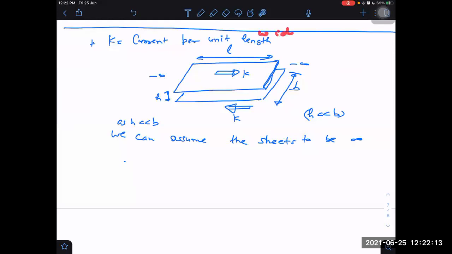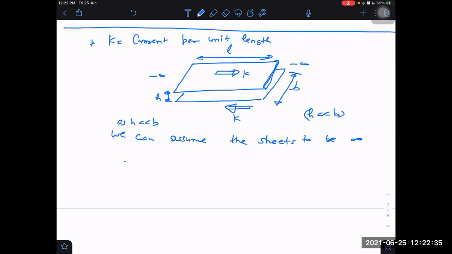I'm sometimes saying per unit width, sometimes trying to say per unit perpendicular length, but nobody will say it in such a way in the examination. In examination, they will simply say current per unit length is given as K. And it is understood that they are not talking about length along the direction of flow of current. That length is different. Understood? So when we say current per unit length, it means we are talking about current per unit perpendicular length only.